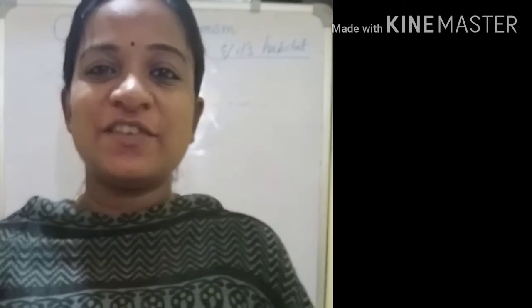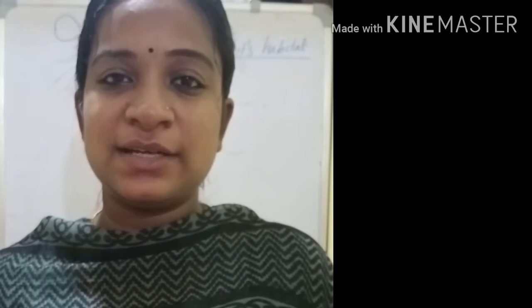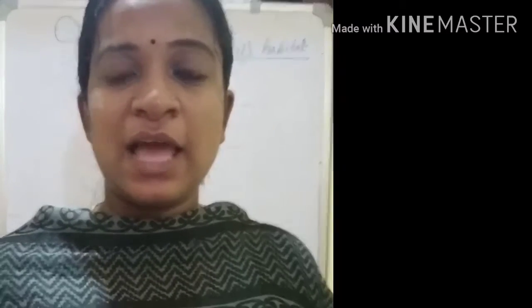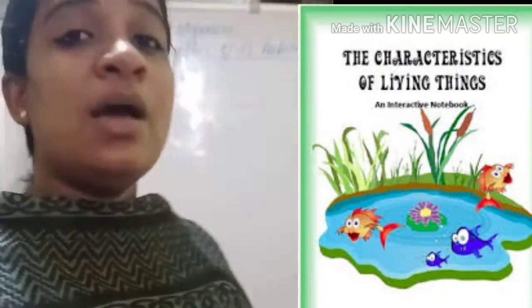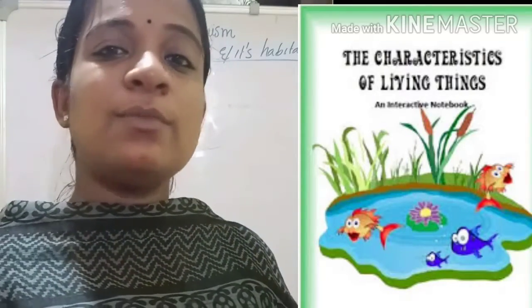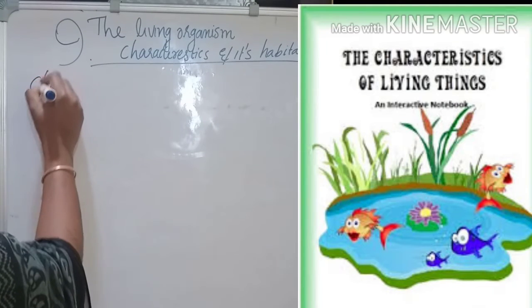So dear students, today we are going to learn a new topic from your 6th standard science textbook, chapter 9, the living organism, characteristics and its habitat. In this chapter you will be dealing with different types of habitats as well as the characteristics of living things. First we will move on to the characteristics of living organisms.